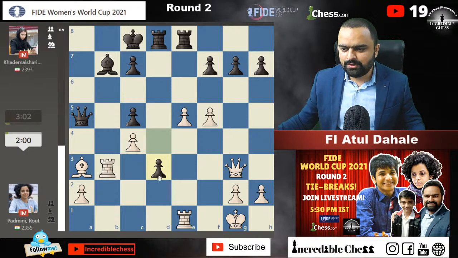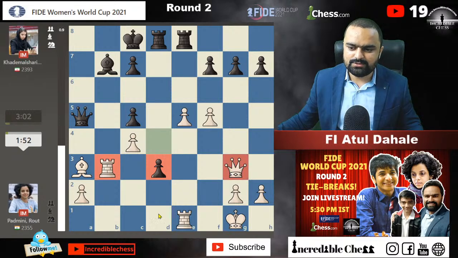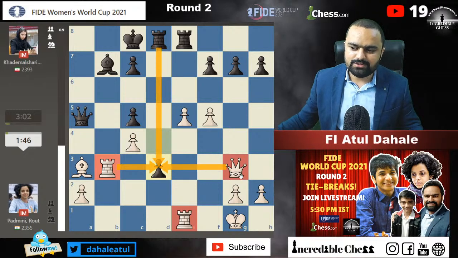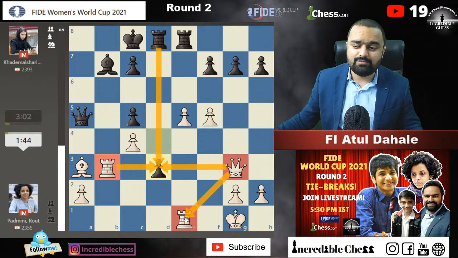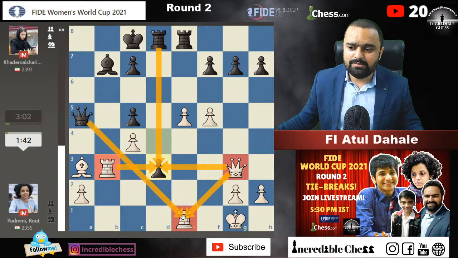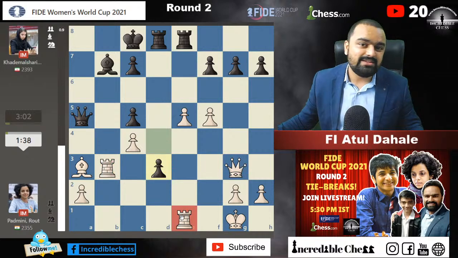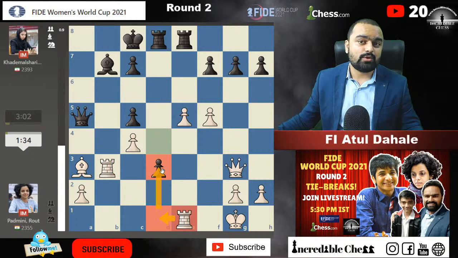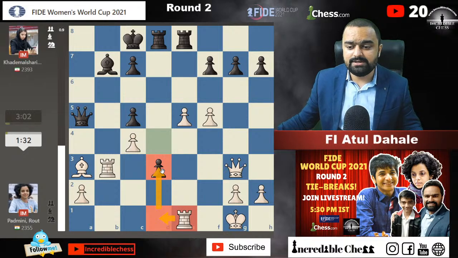So d3, okay. This move is there to just break the connection between the queen, this rook and this rook, because you cannot really capture on d3 for obvious reasons. Rook will capture here, queen will capture here, and the connection with the rook on e1 will be lost. So queen into e1 will be played, and Padmini will not be able to hold on. So this rook on e1 is the problem here, and this rook needs to go to d1 square in order to attack the pawn on d3. That's what Padmini needs to do in this situation.